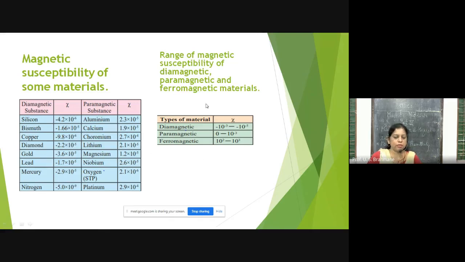Paramagnetic and ferromagnetic substances are nearly the same, only in ferromagnetic substances we have a stronger field. And you can see that the diamagnetic substances here are silicon, bismuth, copper, diamond, and they are negative. Gold is minus 3.6 into 10 raised to minus 5. Lead is minus 1.7 into 10 raised to minus 5. So these are negative values. When Xi is negative, they oppose the external magnetic field.